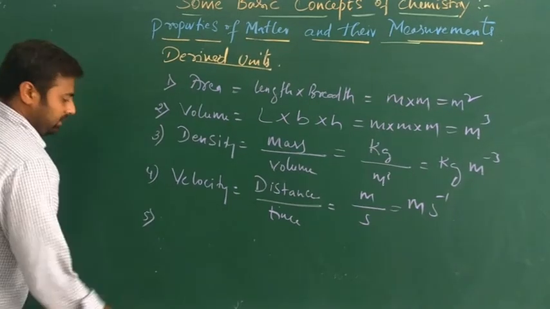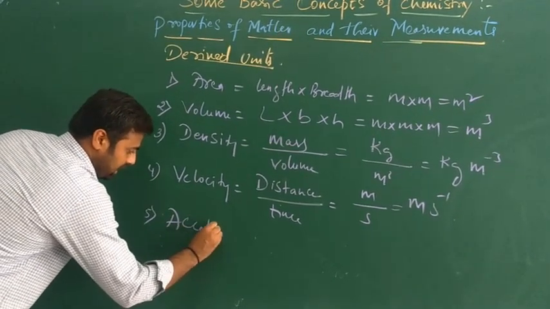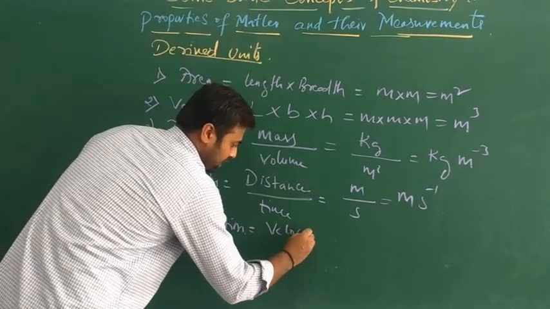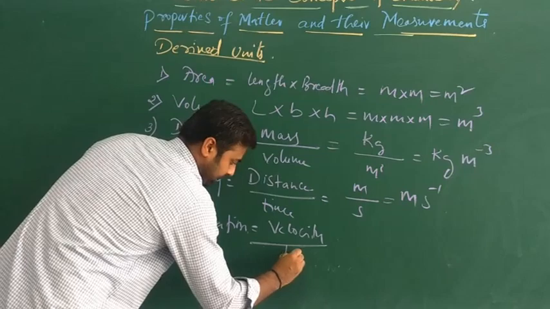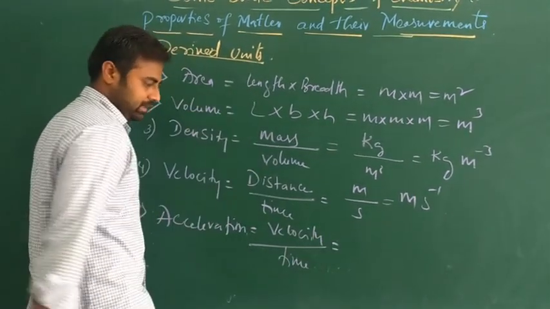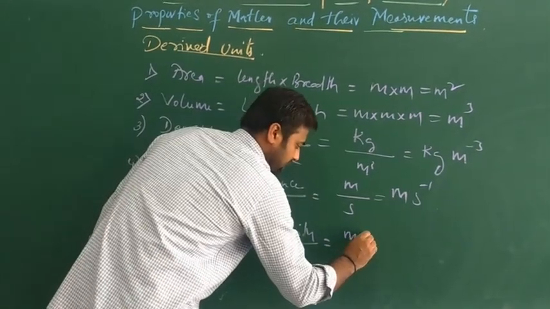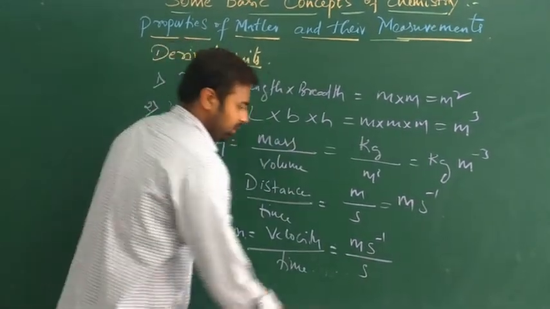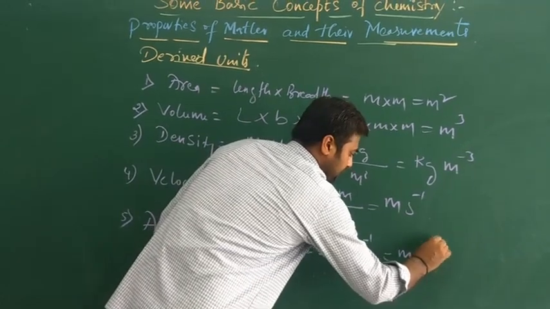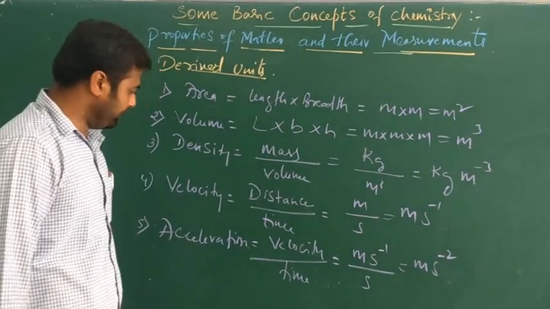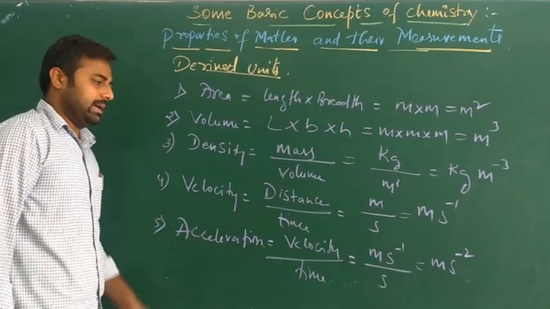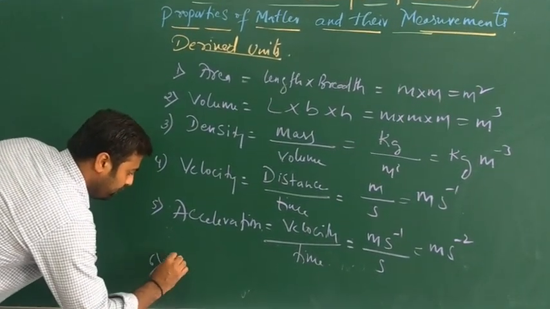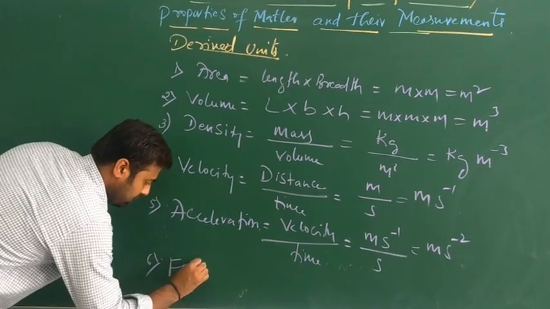The next one, acceleration. Acceleration is nothing but velocity by time. Velocity is meter second inverse divided by time, second, so the final derived unit will be meter per second square. This is the derived unit for acceleration. The next one is force.